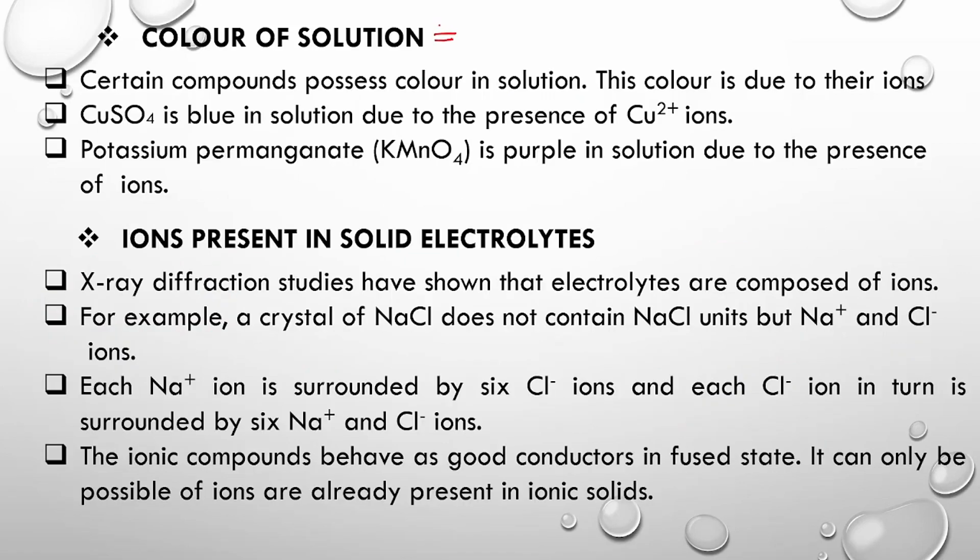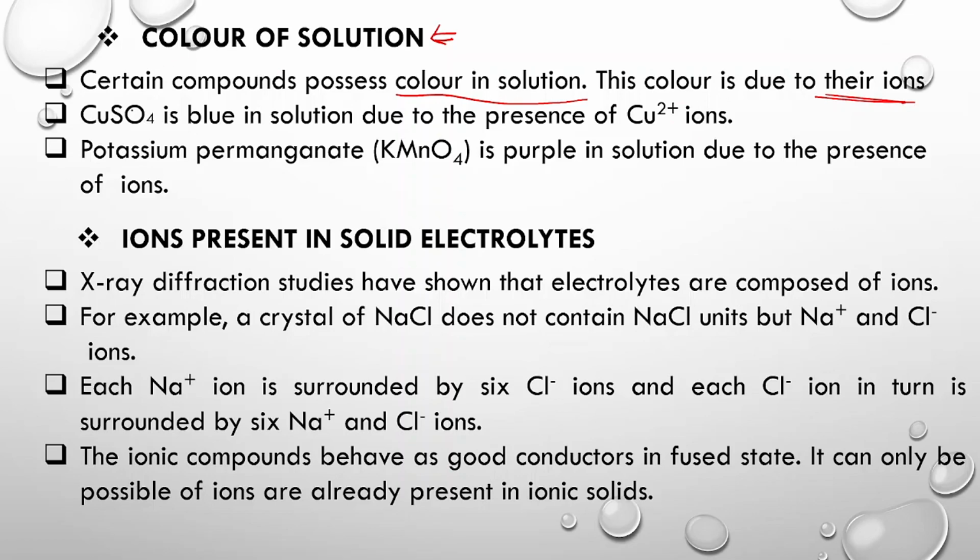The next evidence is the color of solutions. As I have told earlier, certain compounds possess color in solution; they may be colored as solids also, and when we dissolve those solids in water or any particular solvent, they show color, and this coloration is due to the presence of ions.